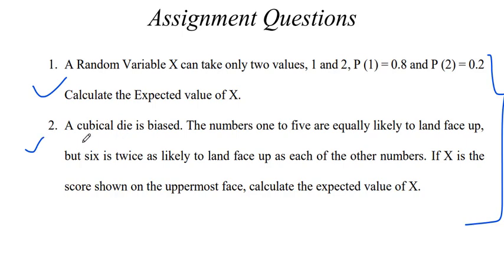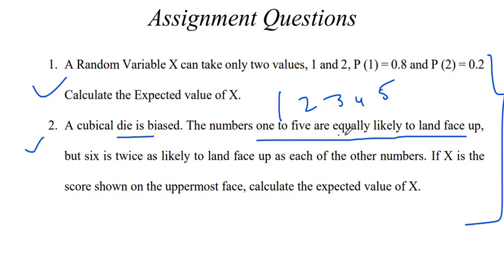What is the biased cubical die? The numbers 1 to 5 are equally likely to land face up, so their probability is the same.